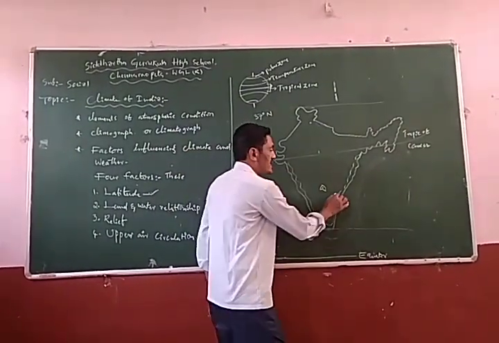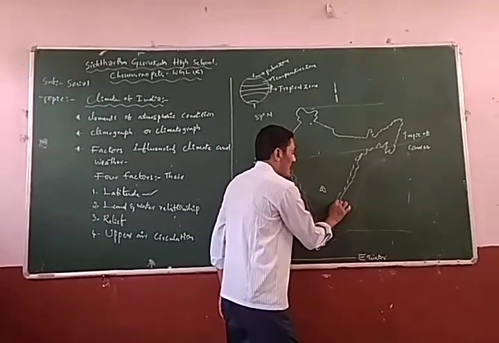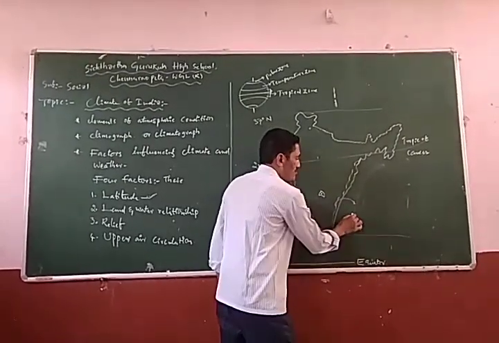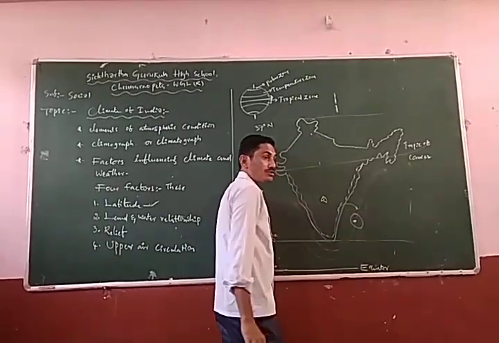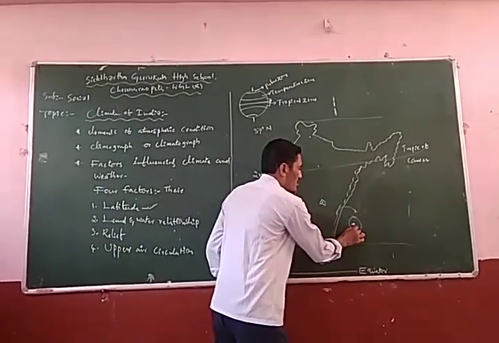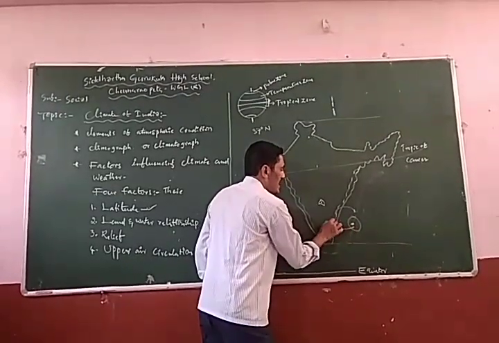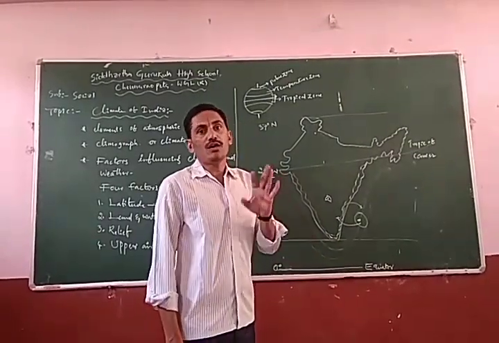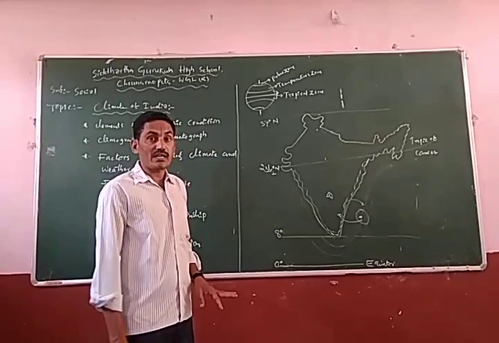At the time of day, the land heats quickly and cool wind blows from the ocean onto the land. At the time of midnight, the water bodies heat late and blow the warm winds across the ocean into the inland. So that's why the coastal regions are moderated. Why? Because this is the land and water relationship.